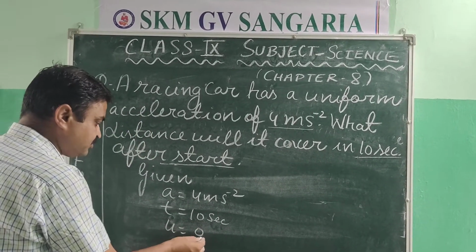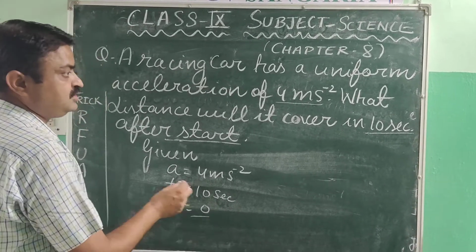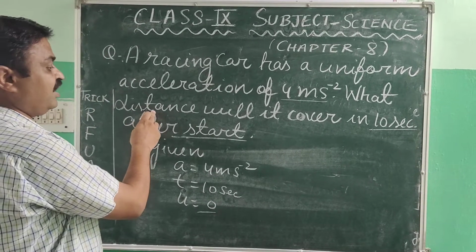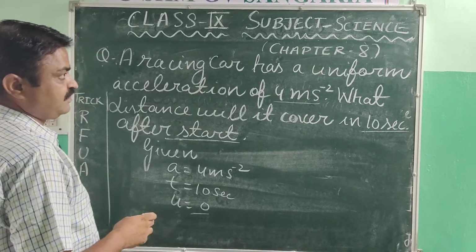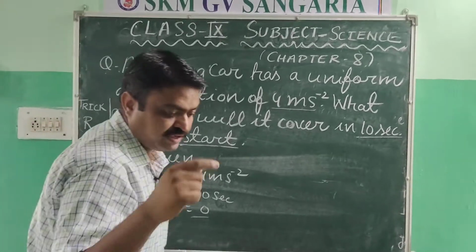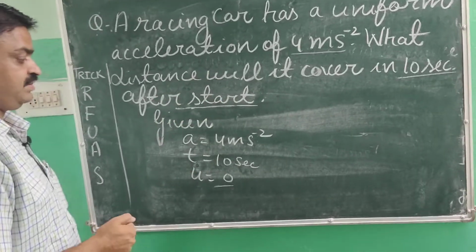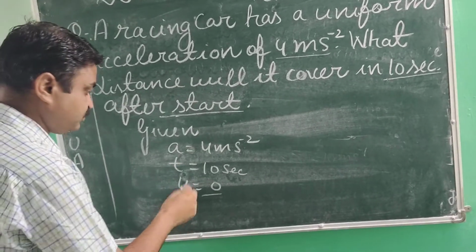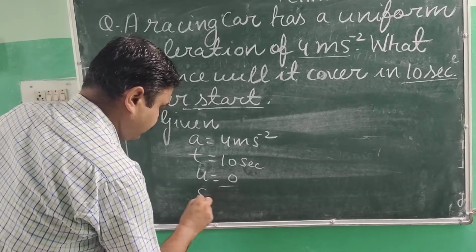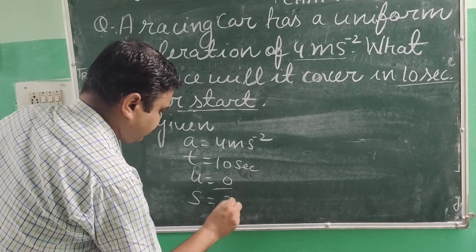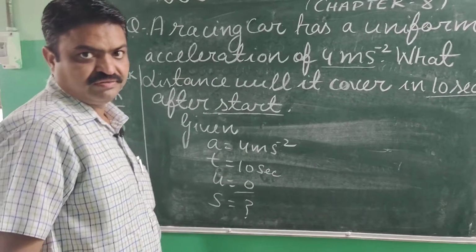So what is the velocity here? It is 0. We have to find the distance it covers after start.